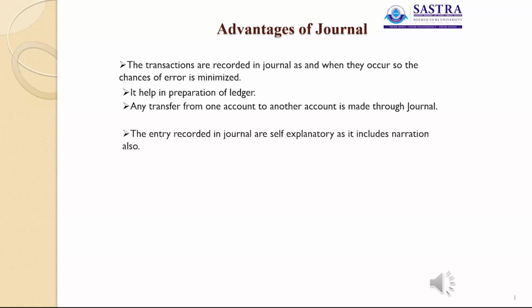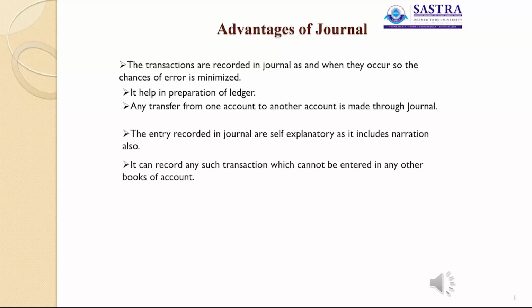The entries recorded in journal are self-explanatory as they include narration also. In the journal, it records the explanation of the transactions, which is called narration. Then it can record any such information which cannot be entered in any other books of account. So it can record all transactions.